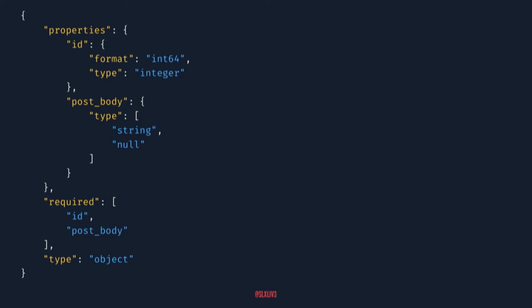And inside of there, we've got the post body. We've got some additional validation of what types this is going to be. Is this going to be a string? Can we return null here? And then we've got the required attributes. So to be a valid blog post, we're always going to have to send the post ID. But we also notated that it's going to be null. So the key has to be there, but we could maybe return no data. And then we're just saying that a blog post is an object.